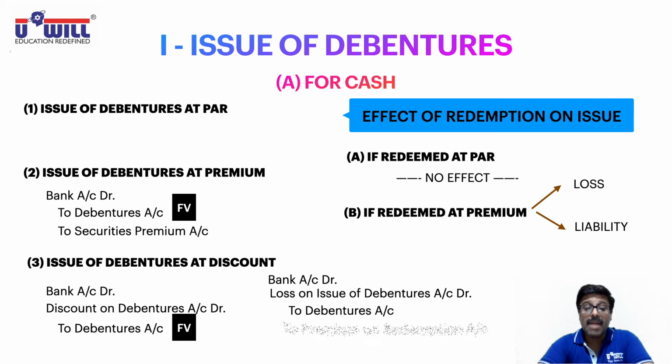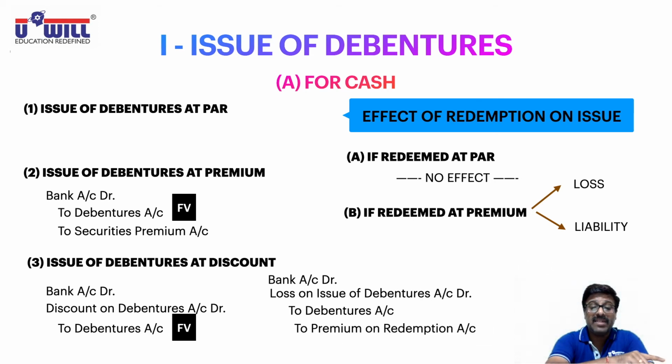So if you combine this first entry of the left and second entry of the right, issue of debentures at par and redeemed at premium, what entry will you get for this fourth situation? Issue at par, redeemable at premium: bank account debit, loss on issue of debentures account debit, to debentures account, to premium on redemption. You need not write this in your notebook, because when we practically solve the questions, we will pass two single entries only. In a way, we get a combined entry.